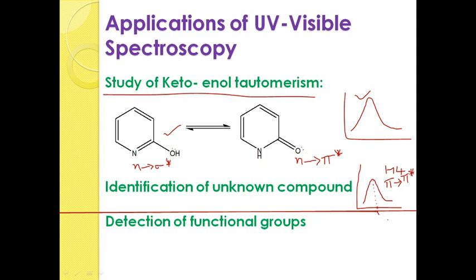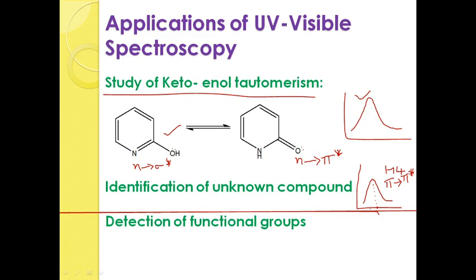Like that benzene, if the absorption peak is observed at 255 nanometer, lambda max at 255 nanometer with pi to pi star transition, it indicates that the unknown compound is benzene. Like that we can identify the unknown compound in the mixture by using UV visible spectroscopy.